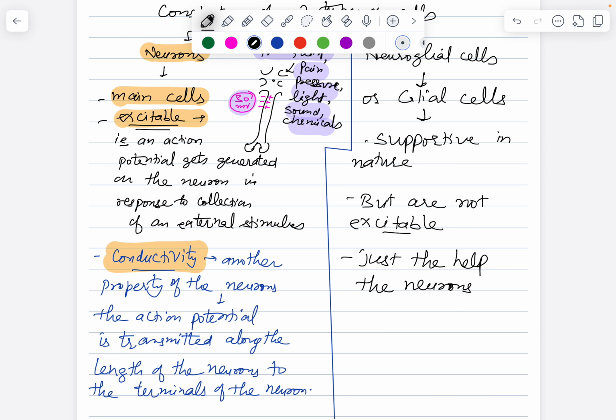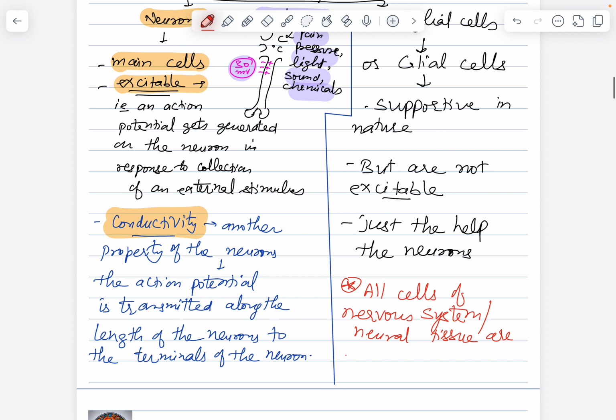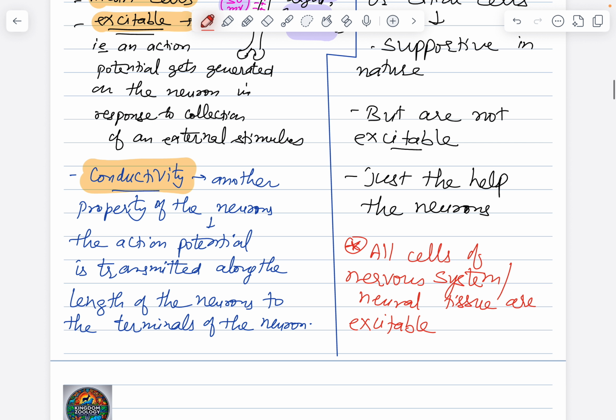This brings us to a very common question that is asked in NEET exam and other objective exams. If the statement says that all cells of the nervous system or the neural tissue of the body are excitable, what do you think about this statement? Correct or incorrect?